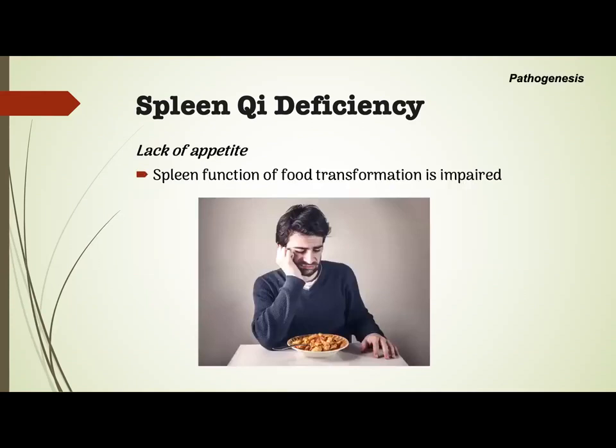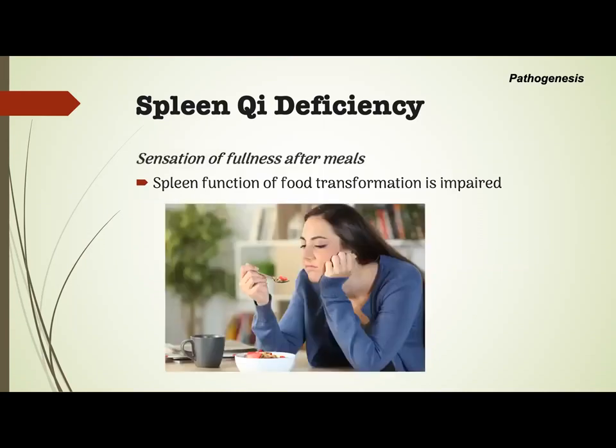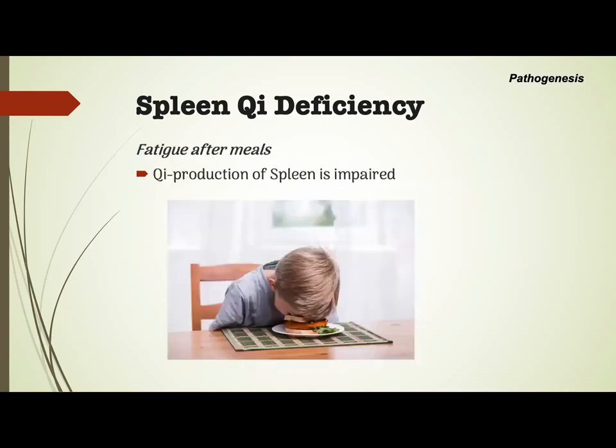Lack of appetite is due to the fact that the spleen function of food transformation is impaired. So the patient will lack appetite. The sensation of fullness after meals is explained by the fact that there is an impairment in the spleen function of food transformation. Fatigue after meals is due to the fact that the qi production of the spleen is impaired.